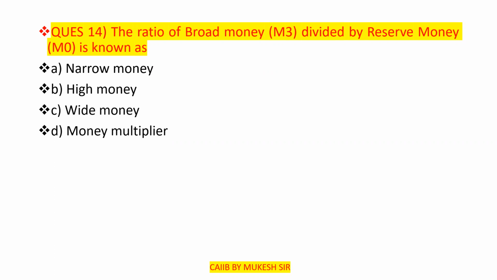The ratio of broad money, that is M3, divided by the reserve money, that is M0. The correct answer is option number D, that is money multiplier. Sometimes it is M1, not M0. So it is M3 by M1. Please remember that money multiplier is M3 by M1.